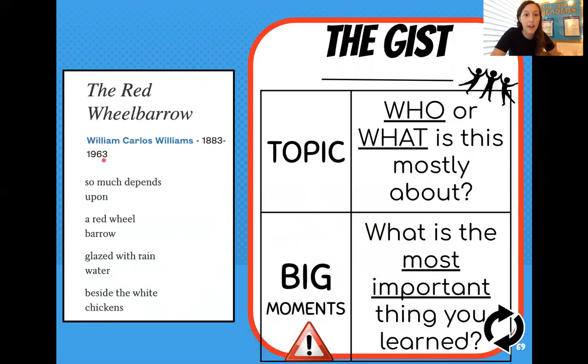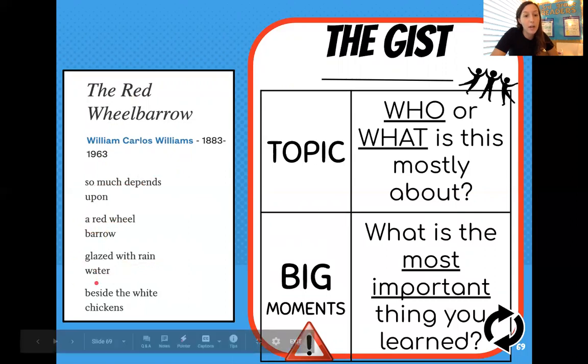Now that we have those things locked in our brain, we're going to look over here and read our poem together. The Red Wheelbarrow by William Carlos Williams. So much depends upon a red wheelbarrow, glazed with rainwater beside the white chickens.